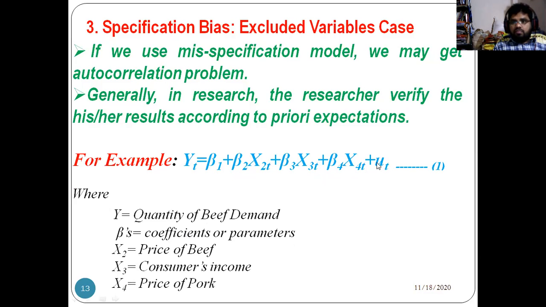The x4 is the price of pork. Then t is time, in time series. So this is a model.